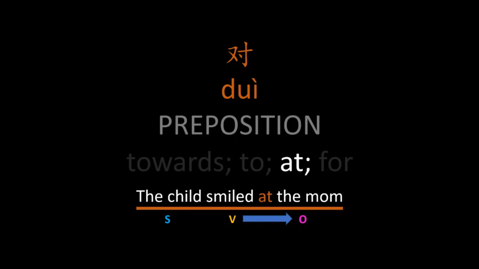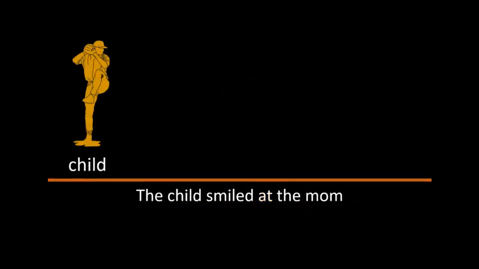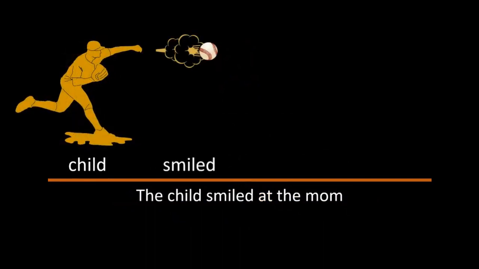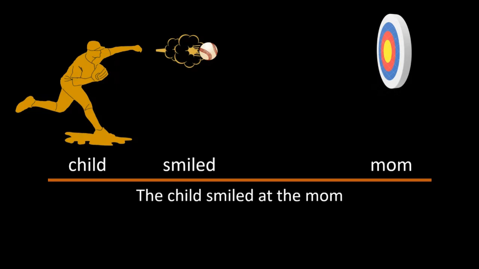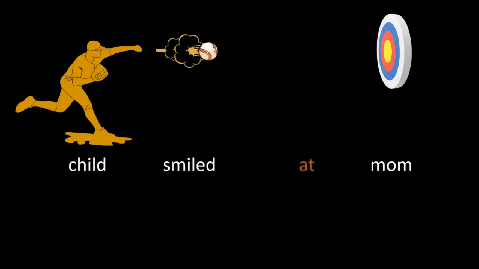So to illustrate, we can think of the child or the doer as a baseball player. We can think of the verb smile as the baseball. Now, who is it being thrown towards? Who is the target of the baseball or the target of the verb? It is, of course, the mum. And this is a very weird game of baseball. But the one final thing we need is the preposition to show us the relationship between these 2 parts of the sentence. And it's at.